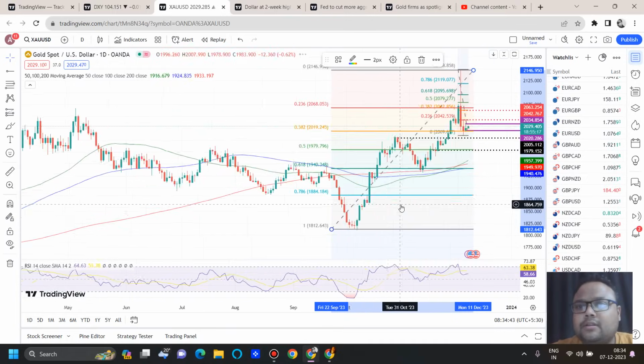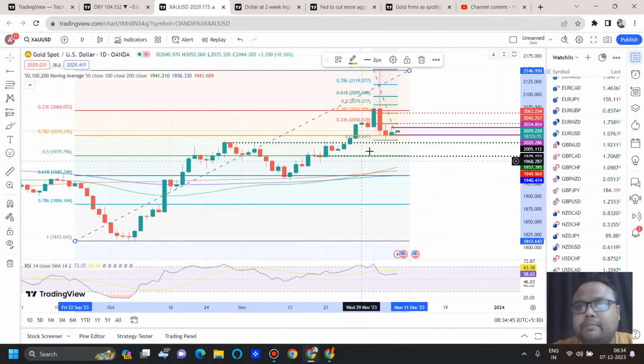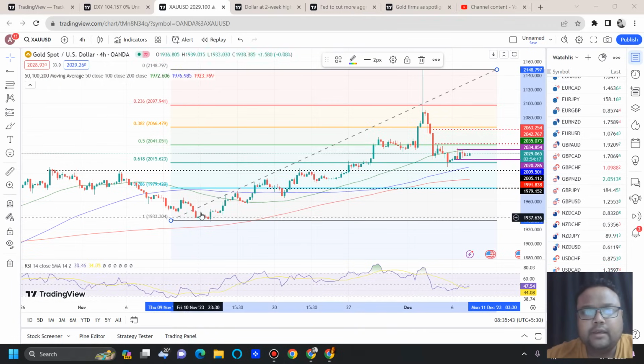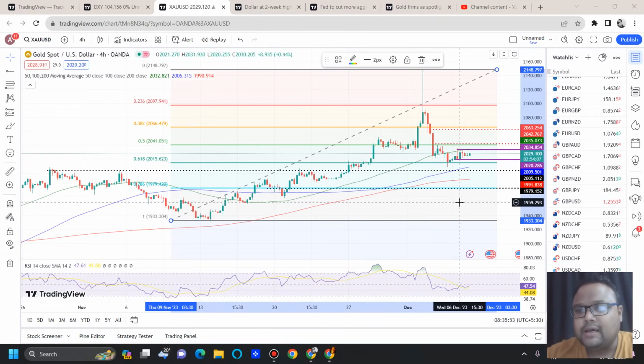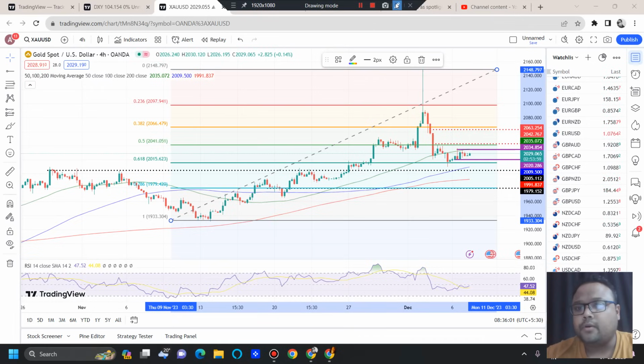If I take it to the daily chart, you can see it more clearly. The market is right now standing at the Fibo 38.2% retracement level. So we can definitely expect a bounce around Fibo 50% as well, which is 1979, around the 1980 level. And if we consider Fibo from the low made by the market around 1933, here also we have the Fibo 78.6% retracement level around 1980. So 1980, 1978, 79 seems to be the next big support on the chart of gold here.